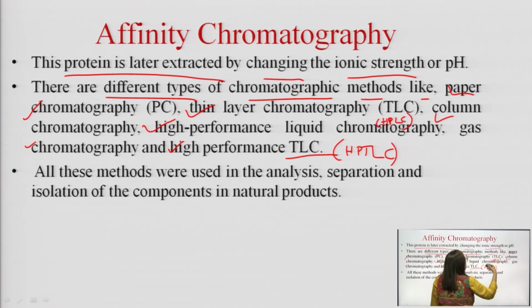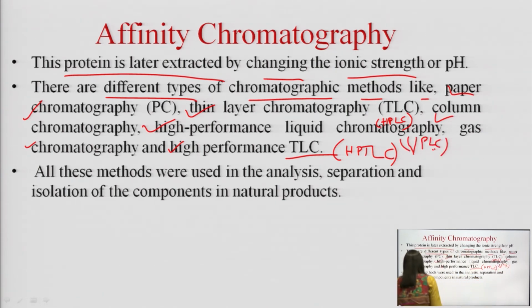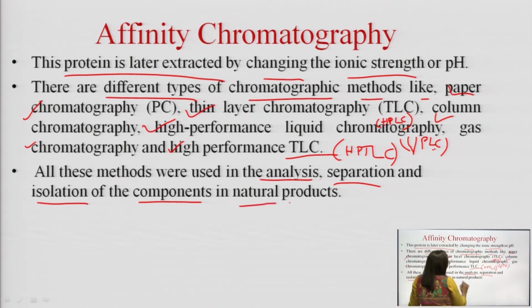Nowadays, ultra high performance liquid chromatography (UPLC) and such advanced methods are available, and all these methods are used for analysis, separation and isolation of components in natural products.